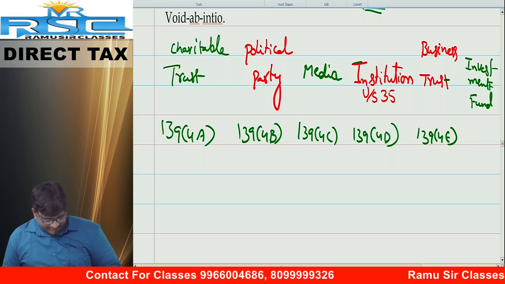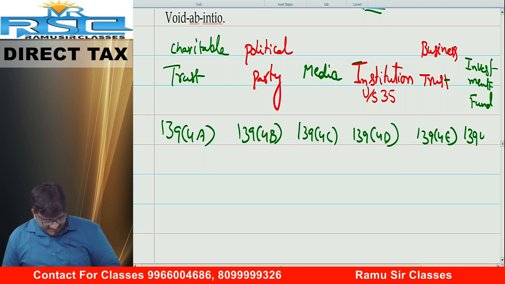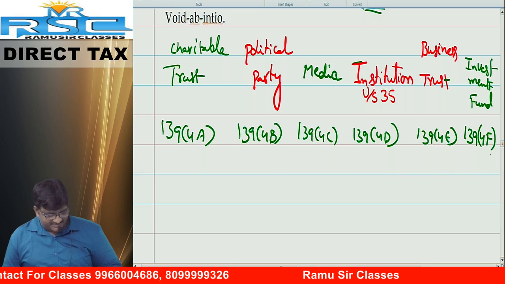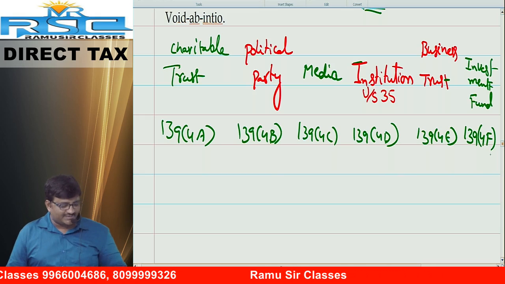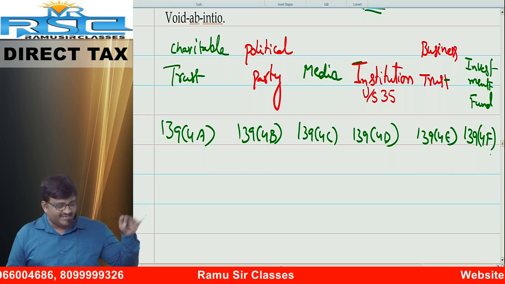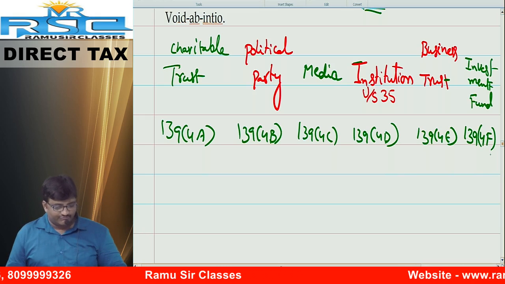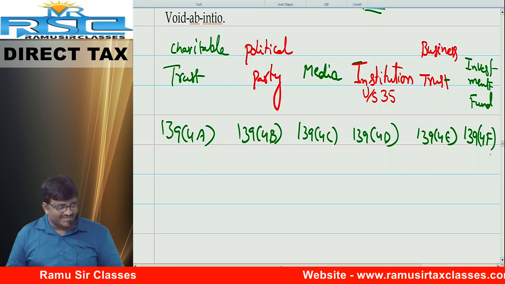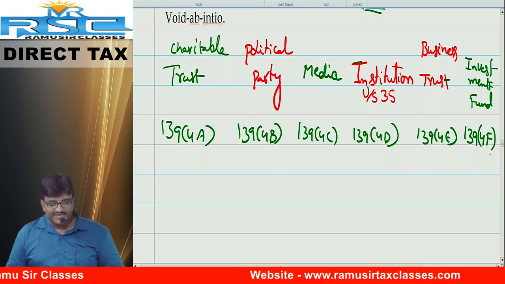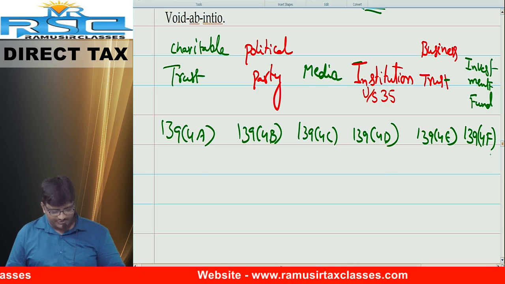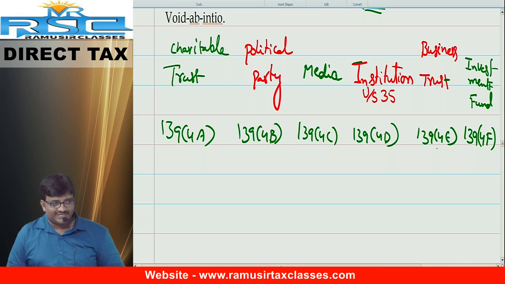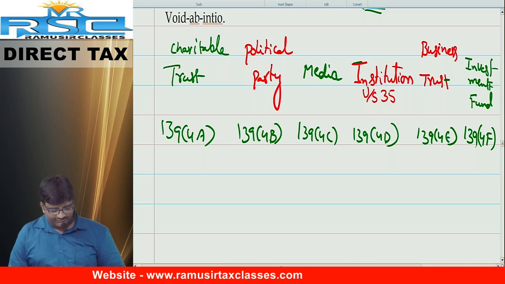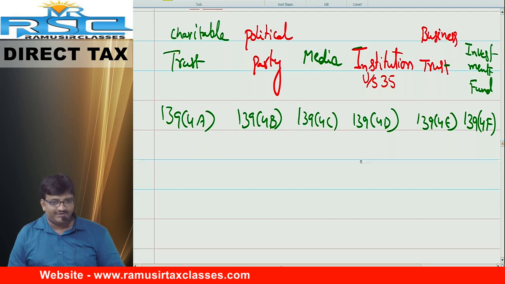Very good. If you want to study at your end, it will take minimum 2 days. But now it will take only few minutes. Come on. 139 4A. Filing of return by charitable trust. 4B. Filing of return by political party. 4C. Filing of return by media. 4D. Filing of return by institution. 4E. Filing of return by business trust. 4F. Filing of return by investment fund.